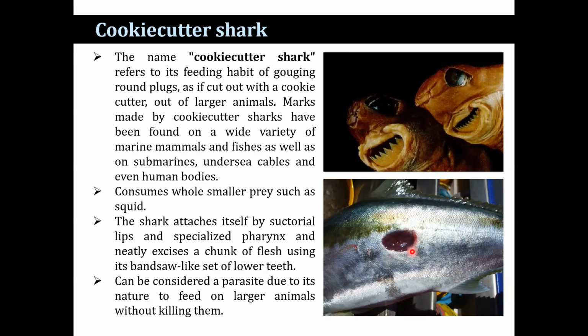Now, marks made by the cookie cutter shark have been found on a wide variety of marine mammals and fishes, as well as submarines, undersea cables, and even human bodies also. It also consumes whole smaller prey such as squid. The shark attaches itself by suctorial lips and specialized pharynx and neatly excises a chunk of flesh using its bandsaw-like set of lower teeth. You see here, that is a bandsaw-like set of lower teeth. It can be considered a parasite due to its nature of feeding on larger animals without killing them.